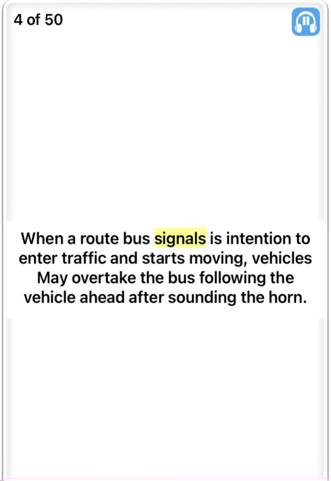When a route bus signals its intention to enter traffic and starts moving, vehicles may overtake the bus following the vehicle ahead after sounding the horn. False.